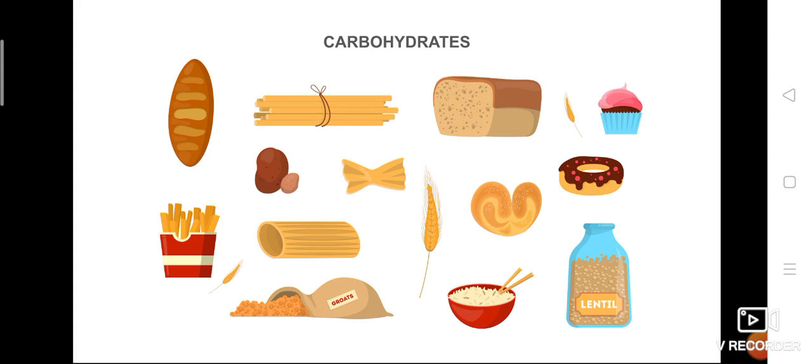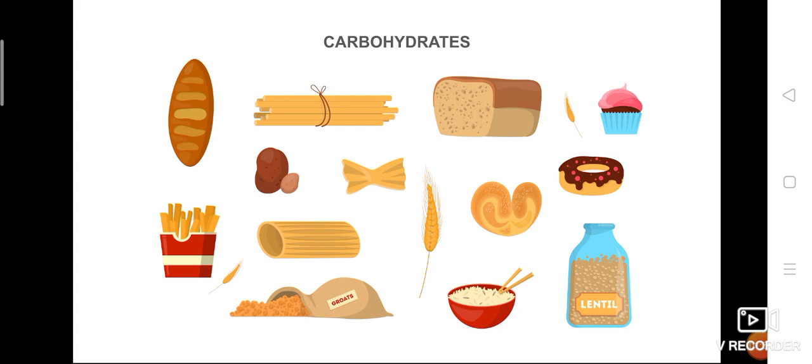Generally they say bread has carbohydrates, but how should we know whether it contains carbohydrates exactly? What is the proof that bread has carbohydrates? That is what we are going to see in this session.